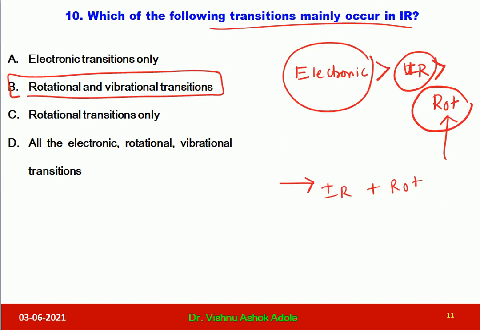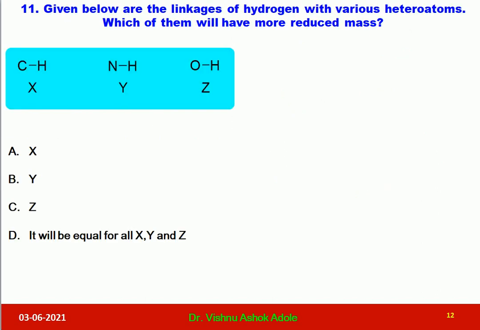Let us discuss question number 11. Question number 11 is, given below are the linkages of hydrogen with various heteroatoms. Which of them will have more reduced mass? So this question is also from the physical chemistry background. Here what you have to remember, the reduced mass is a very important thing regarding the vibrational frequency in IR spectroscopy.